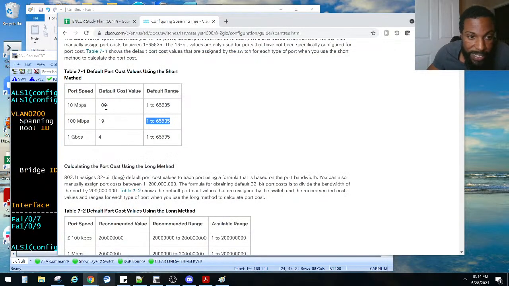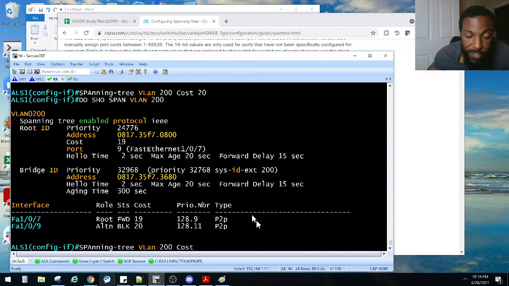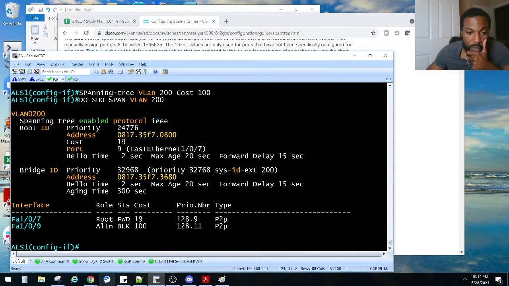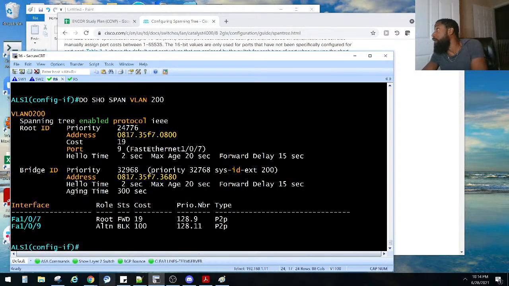Let's say 100 for now. Cost is 100. Show span is still blocking, probably because we have to wait. Will it reconfigure after a while? No, it's not listening or anything. It's still blocking for VLAN 200.